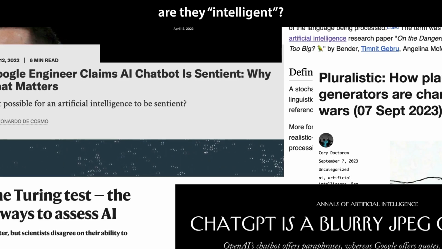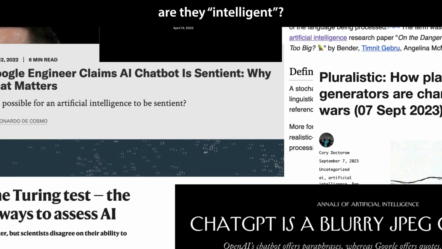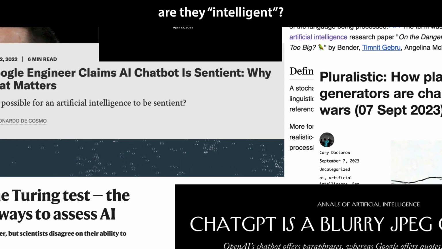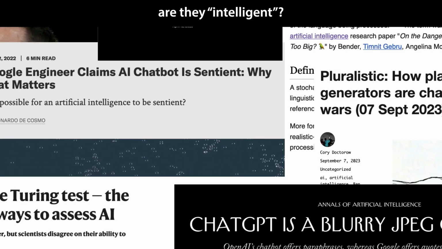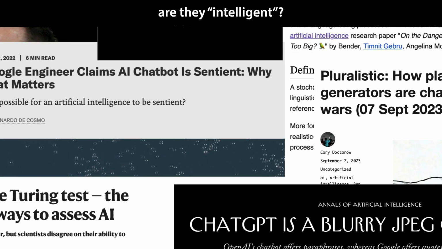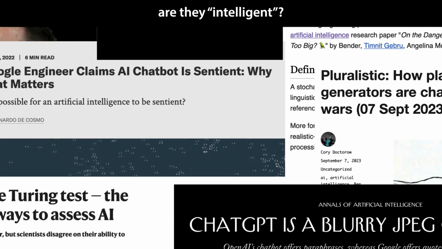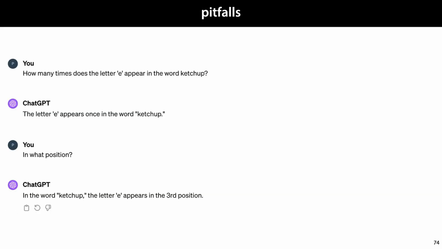I won't tell you what to think about this matter, except to advise you to develop your own position carefully. Often, the most vocal people in this debate are the ones with the least technical understanding of the details of how these systems work. And technical understanding is very important in evaluating this issue carefully. Here's an example of how easy it is to go wrong when you don't really understand how the system works. From the example on the left, which works on GPT-4 as of March 3rd, 2024, it seems like ChatGPT fails at a very simple task.